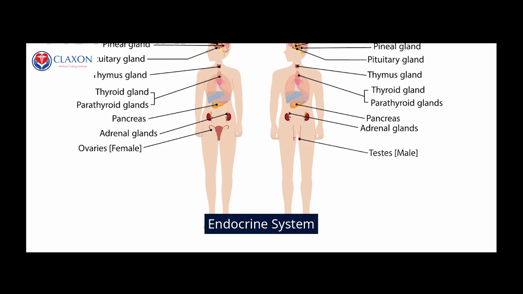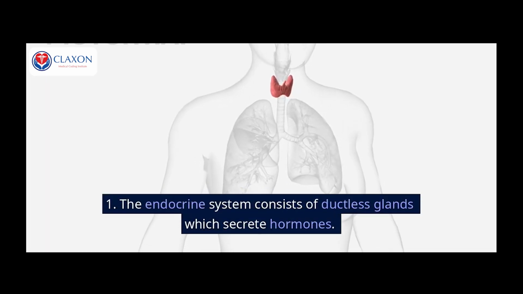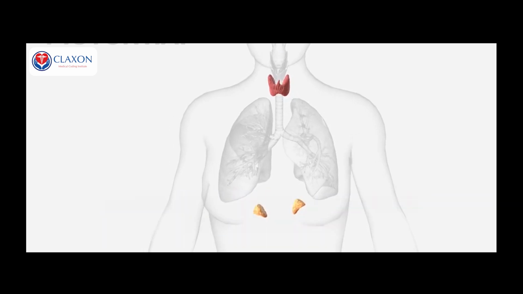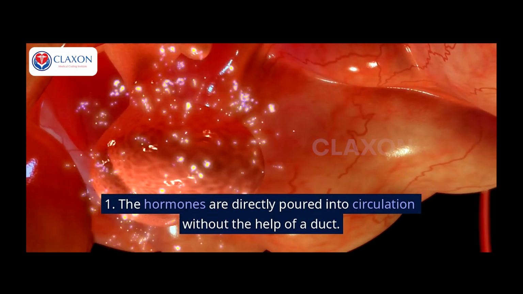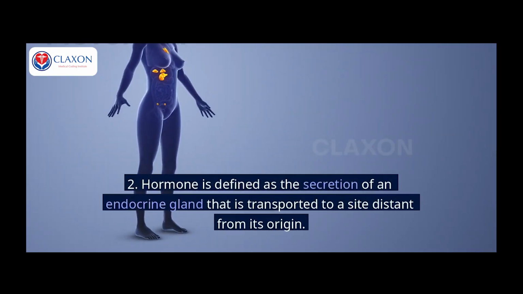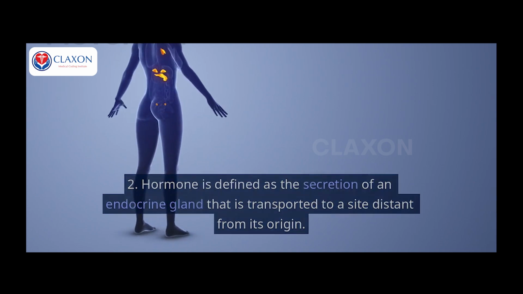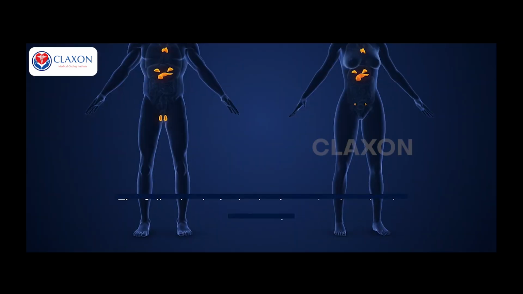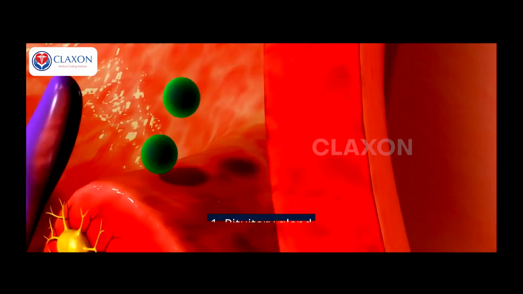Endocrine system. 1. The endocrine system consists of ductless glands which secrete hormones. 1. The hormones are directly poured into circulation without the help of a duct. 2. Hormone is defined as the secretion of an endocrine gland that is transported to a site distant from its origin. The following are the endocrine glands present in the body: